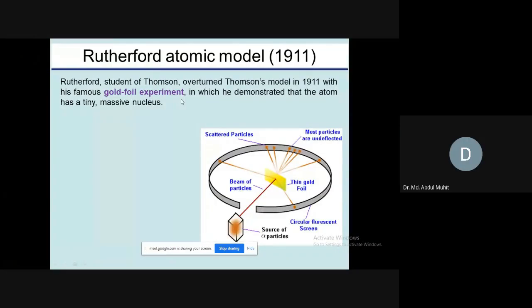Okay, dear students, again I seek your attention. Now we will discuss the Rutherford atomic model. The Rutherford atomic model was proposed in 1911, and he was a student of J.J. Thomson. Interestingly, he was the student of J.J. Thomson, and he did an experiment which is commonly known as the gold foil experiment. In the gold foil experiment, we can see the picture here.